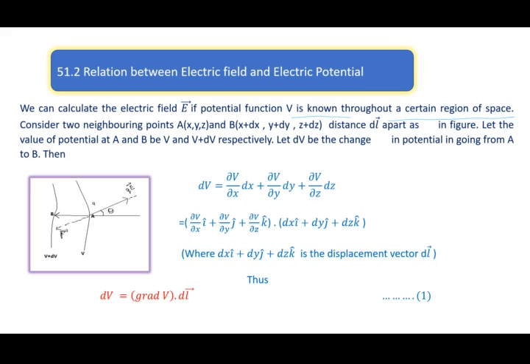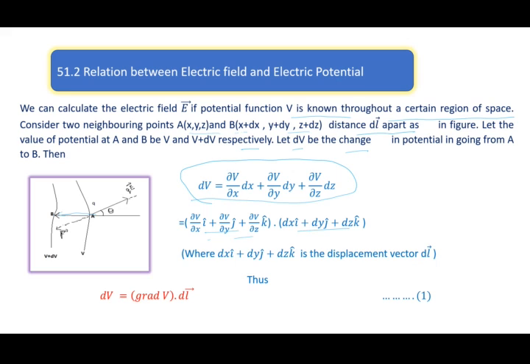Let us consider two neighboring points A (x, y, z) and B (x + dx, y + dy, z + dz), a distance dl apart in the figure. Let the value of the potential at A and B be V and V plus dV respectively. Let dV be the change in potential when I go from A to B. In this direction if we go, then what is the change? That is given by this. The total change is expressed in terms of partial derivatives, and as you know, this can be written like this.